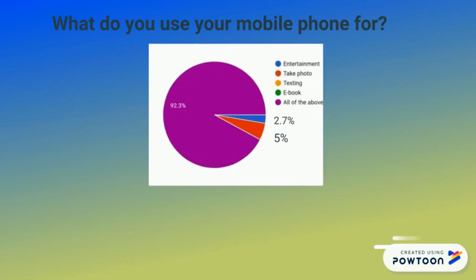From the pie chart above, we can notice that 92.3% of 40 UPSI students use their mobile phone for entertainment, taking photos, texting, and e-book. Meanwhile, there are only 2.7% of 40 UPSI students who use their mobile phone for only entertainment.